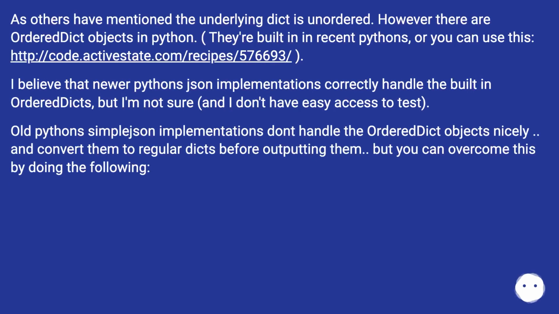As others have mentioned, the underlying dict is unordered. However, there are OrderedDict objects in Python. They are built into recent Pythons, or you can use this URL. I believe that newer Python JSON implementations correctly handle the built-in OrderedDicts, but I'm not sure, and I don't have easy access to test. Old Python simplejson implementations don't handle OrderedDict objects nicely, and convert them to regular dicts before outputting them. But you can overcome this by doing the following.